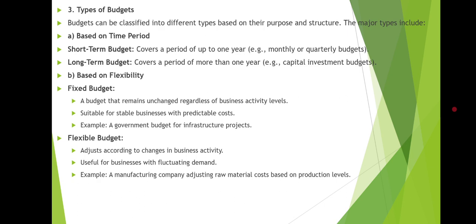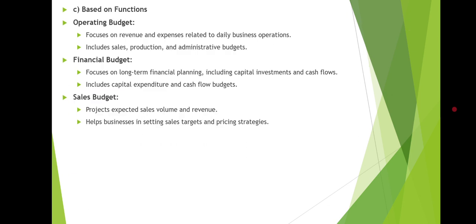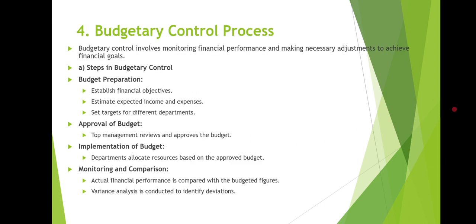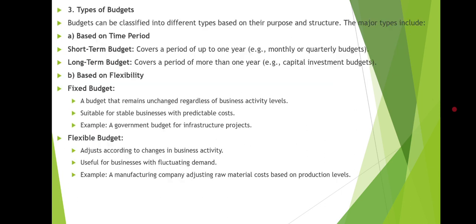So these are the types of budget. Budgets can be classified into different types based on their purpose and structure. The major types are based on time period, based on flexibility, and based on functions. Let's understand these one by one.